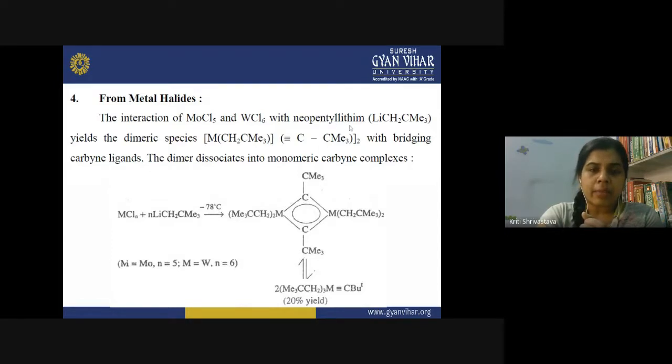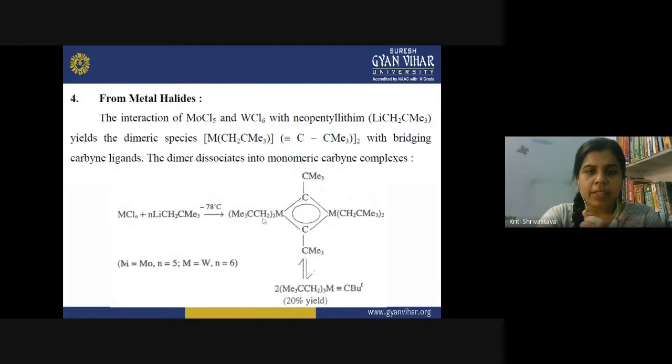But metal complexes in which the alkylidyne behaves like a bridging ligand could also be prepared. For this we require the metal halide and neopentyl lithium, and you can see here when the reaction is performed, the alkylidyne complexes of the metal which we took in the form of halide are prepared.